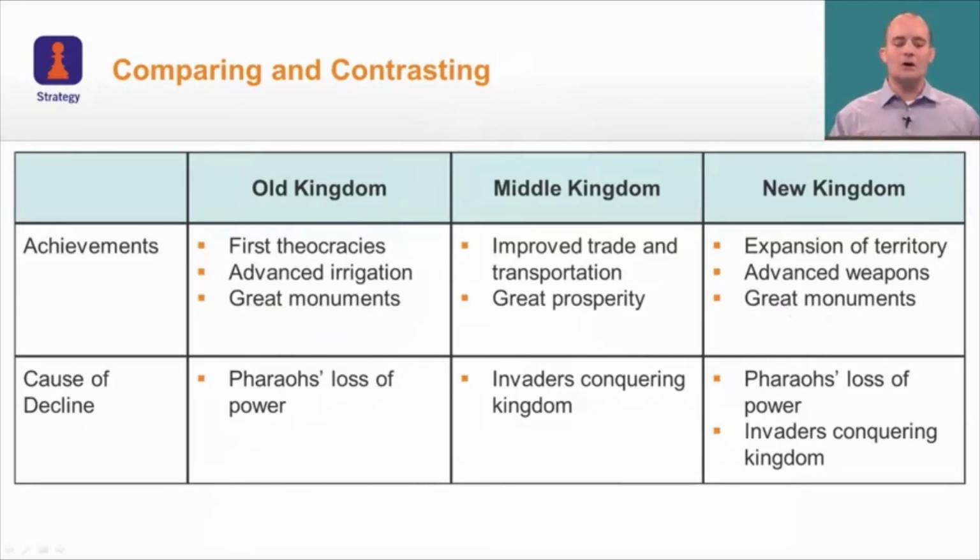Jumping down to the causes of decline, this was the Pharaoh's loss of power. And in addition, the New Kingdom, also a reason for their decline, was the Pharaoh's loss of power. So what I want you to see is that by using a graphic organizer, just like this one on the screen, it really allows you to compare and contrast the different kingdoms in ancient Egypt.